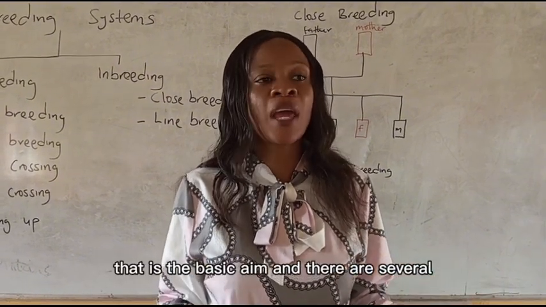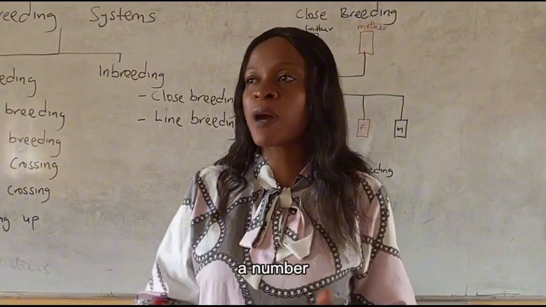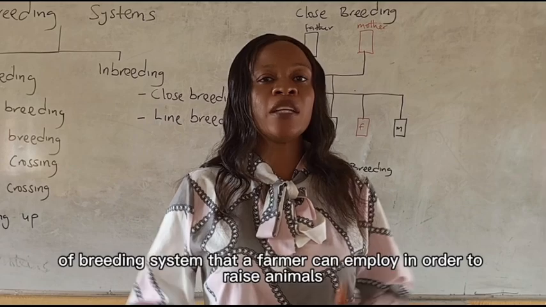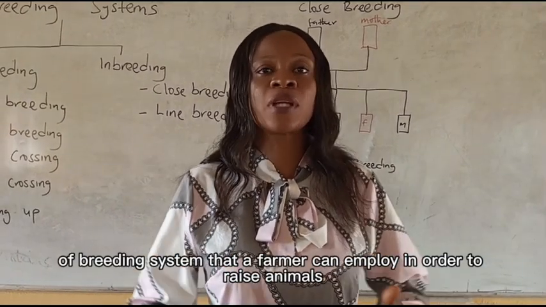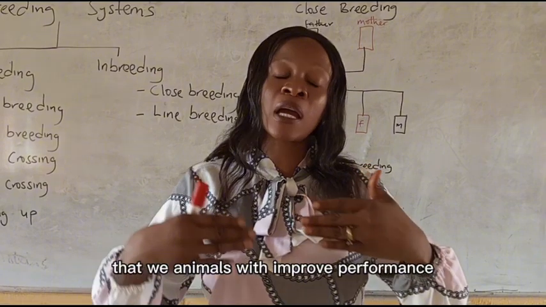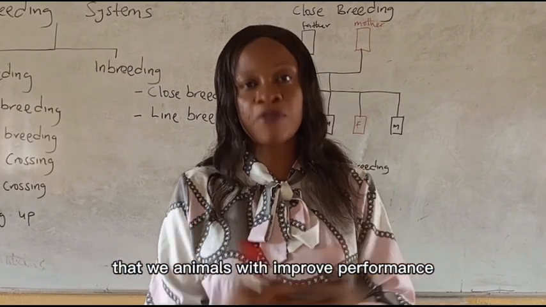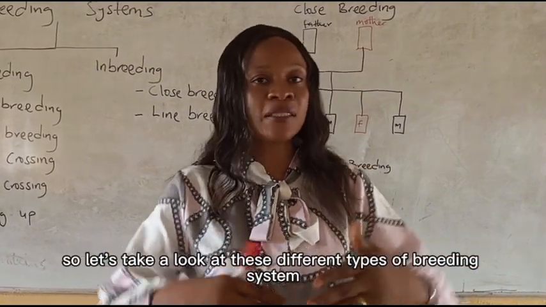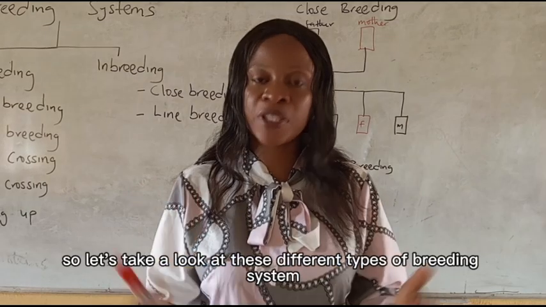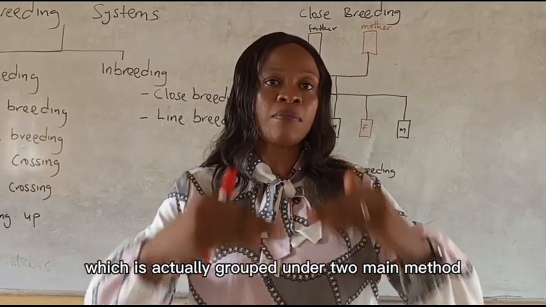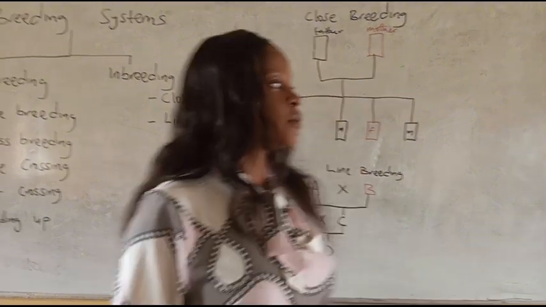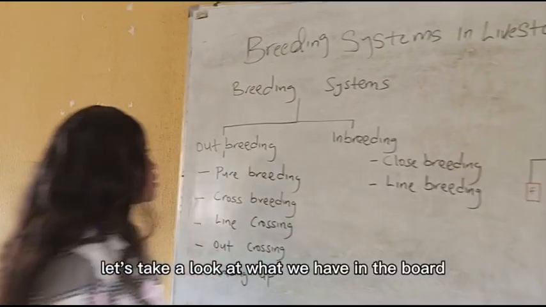That is the basic aim. And there are a number of breeding systems that a farmer can employ in order to raise animals with improved performance. So let's take a look at these different types of breeding system, which are actually grouped under two main methods. Let's take a look at what we have on the board.